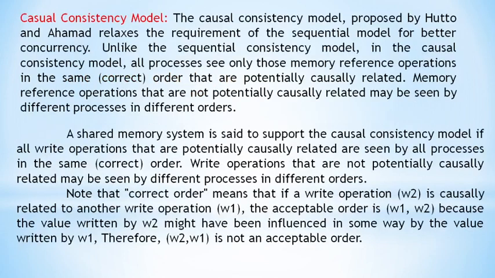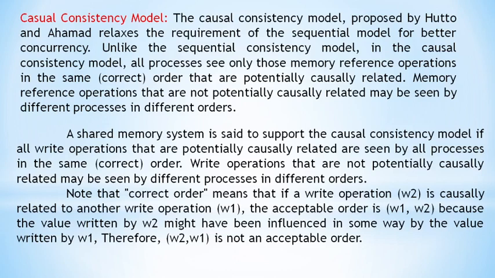And the third type of consistency model is the causal consistency model. It was proposed by Hutto and Ahamad. It gives some relaxation of the requirements of the sequential model for better concurrency. It should follow the same set of operations like read 1, write 1, read 2, write 2, but with some relaxation of that particular order.